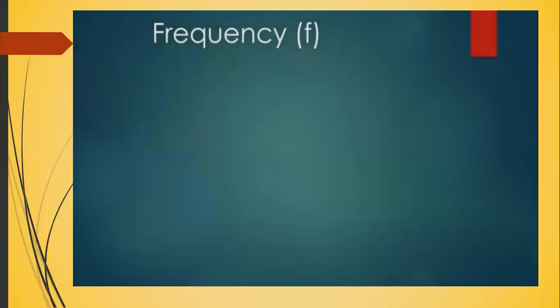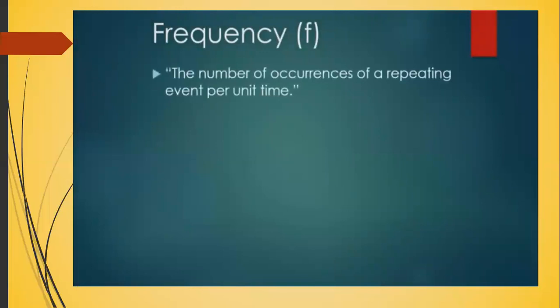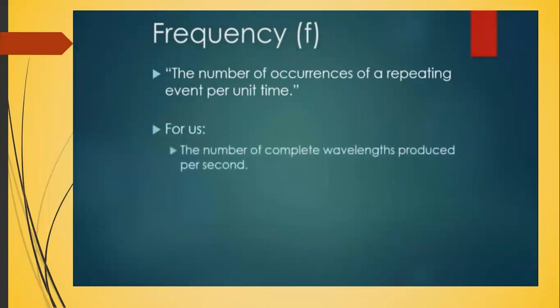Okay, how about frequency? A really broad way we could define frequency is the number of occurrences of a repeating event per unit time. But don't write that. For us, we'll describe frequency as the number of complete wavelengths produced per second, or the number of oscillations per second. There's no equation for this on the reference table, but we can sort of write it in the form of an equation like this.